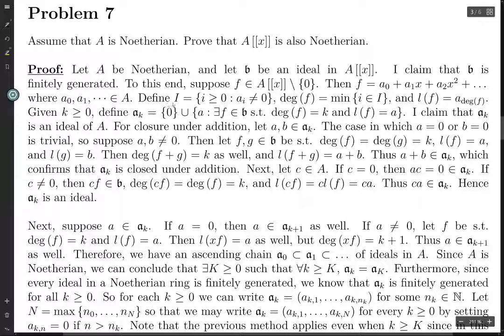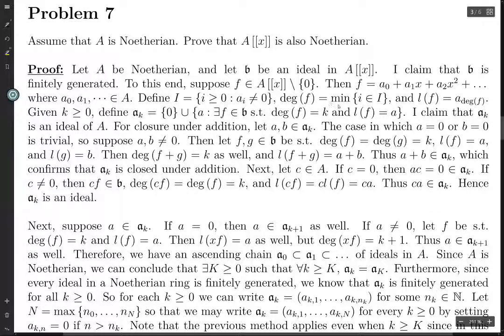Let I be the set of indices such that the corresponding coefficient is non-zero, and define the degree of f to be the minimum index.